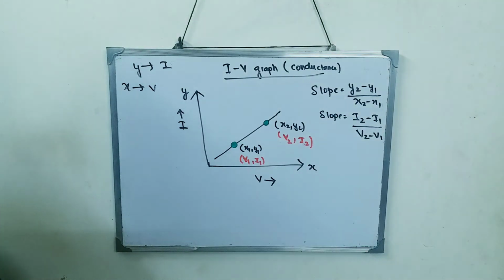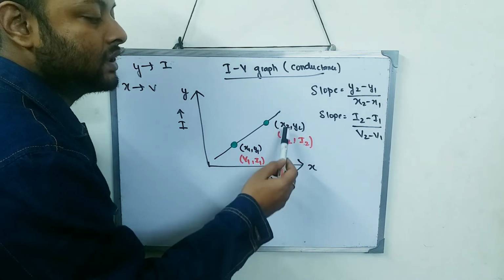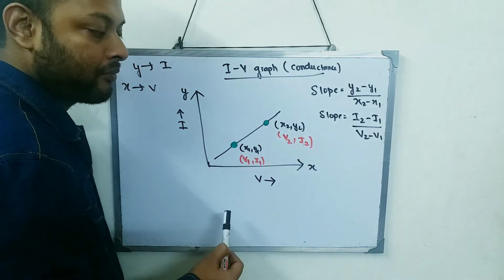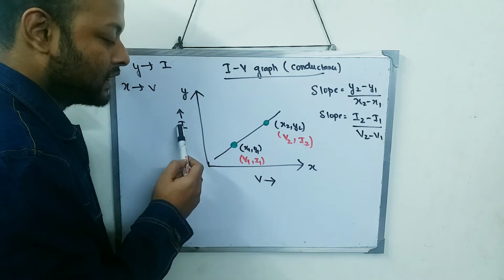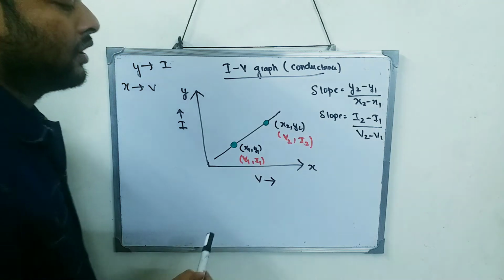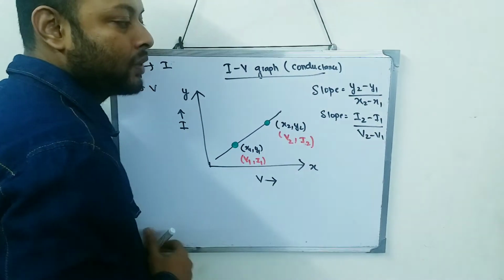I hope you understood, because this x-axis represents voltage. So this x2 becomes V2 and this x1 becomes V1. And since y represents current, y2 becomes I2 and y1 becomes I1. So that is why I have changed this formula in this way.